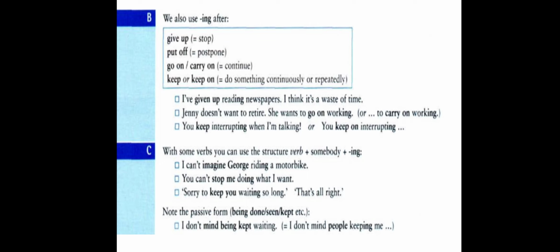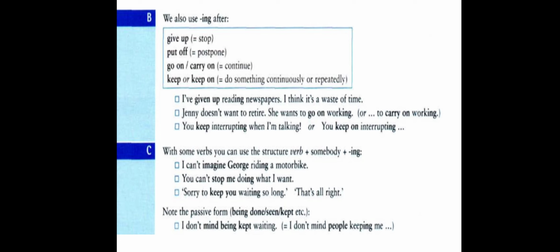Third example: sorry to keep you waiting so long. We have the verb keep here, and keep is followed by verb plus ing, but because we speak about another person, we use the pronoun you, so it becomes, sorry to keep you waiting so long. So we use you before waiting, and you is the object of keep. And the other person says, that's all right.